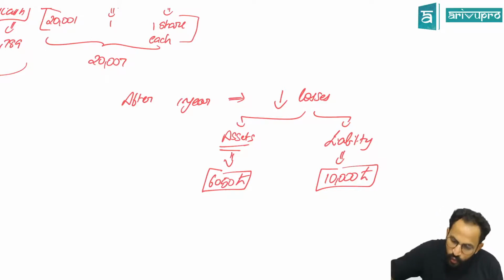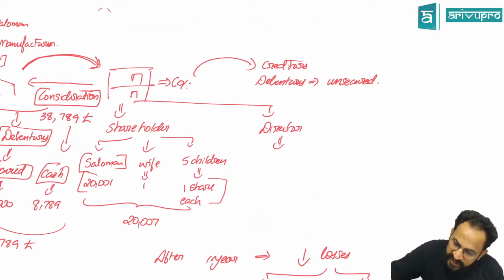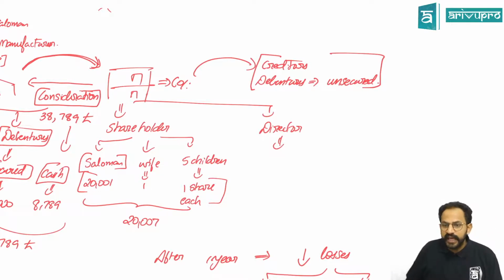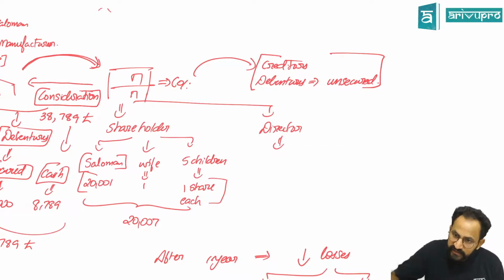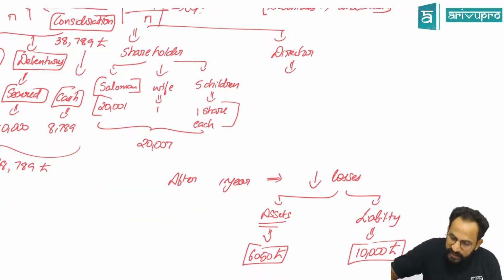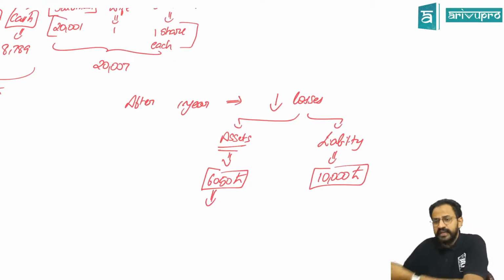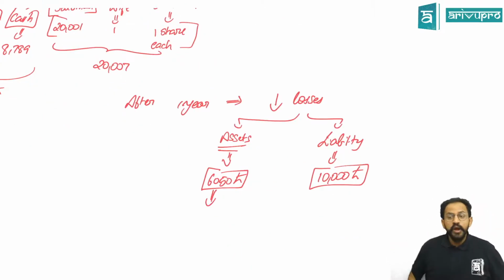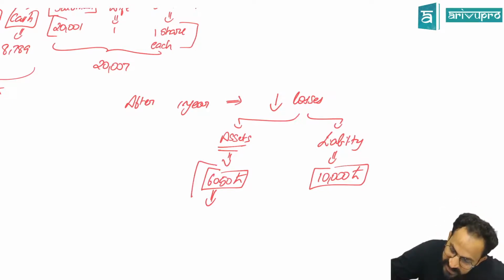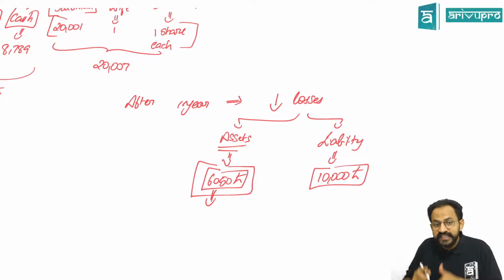Now, the outsiders, creditors and debenture holders, came and asked Solomon for money. They said, see, you're anyways into losses. With whatever assets remain, you repay, that is, you give those assets to us. But what did Solomon do? Solomon took these assets to repay his liability first. Which liability, sir?